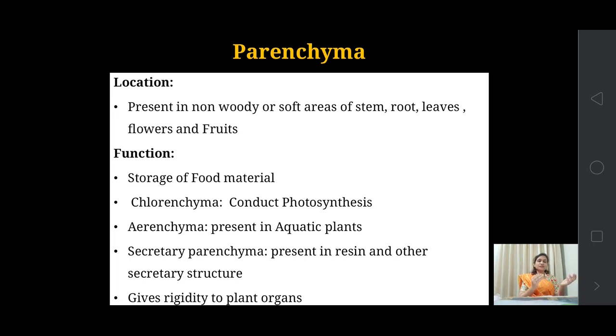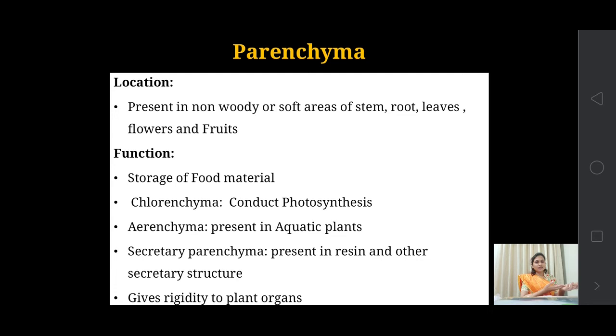Then aerenchyma, as we have seen in the earlier slide, when air spaces, air cavities are present. These aerenchymatous tissues are present in aquatic plants, and they help the plants to float, and also help in gaseous exchange, air circulation, and give support to that plant.